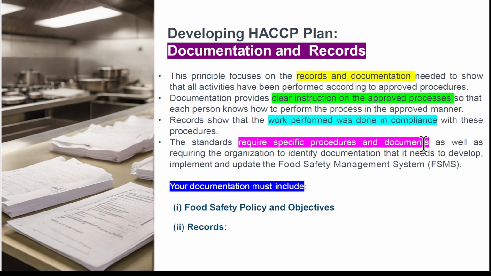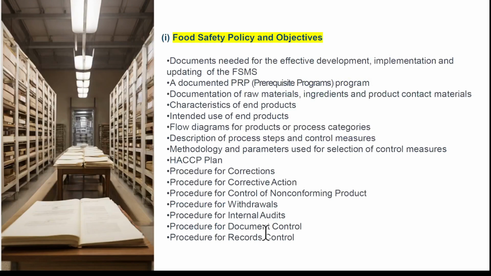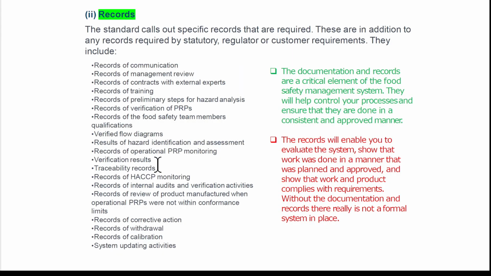So these documents, as part of the Food Safety Management System (FSMS), include the food safety policy and objective as well as various records. So this is a detailed example of a food safety policy and objective in a company, a typical policy and objective. Just for your reference. And then this is an example of typical records: a record of communication, record of management, record of training, and so on.